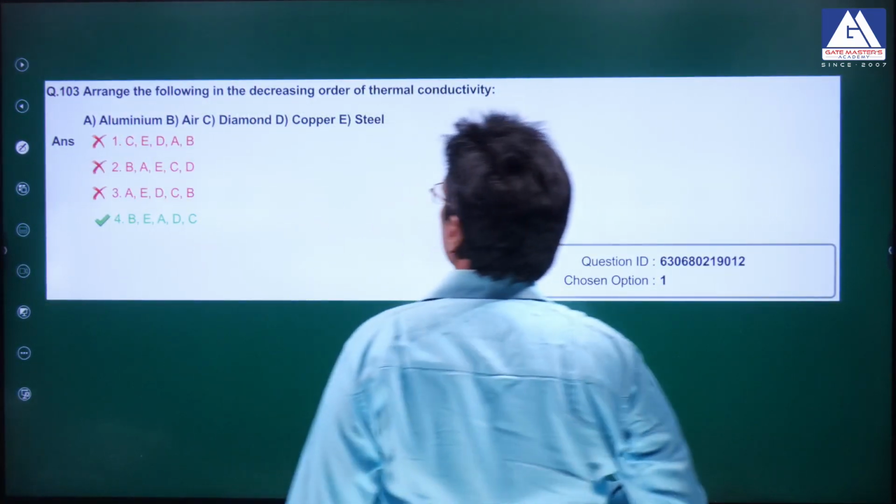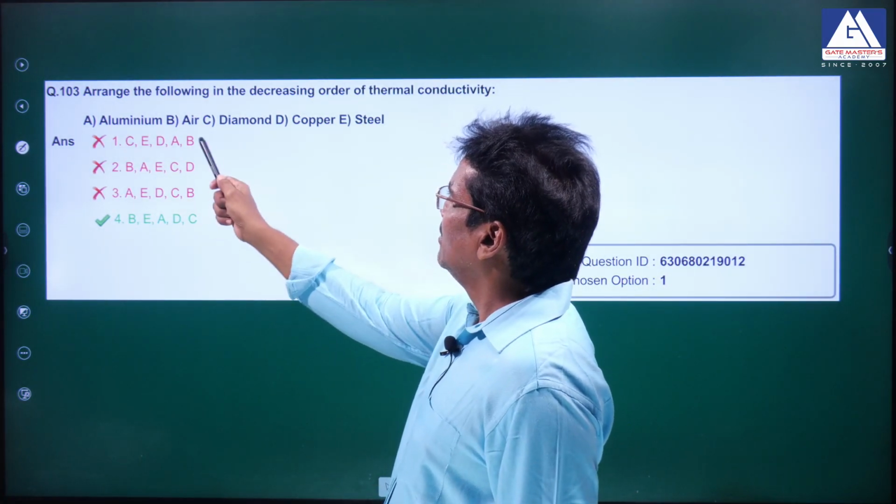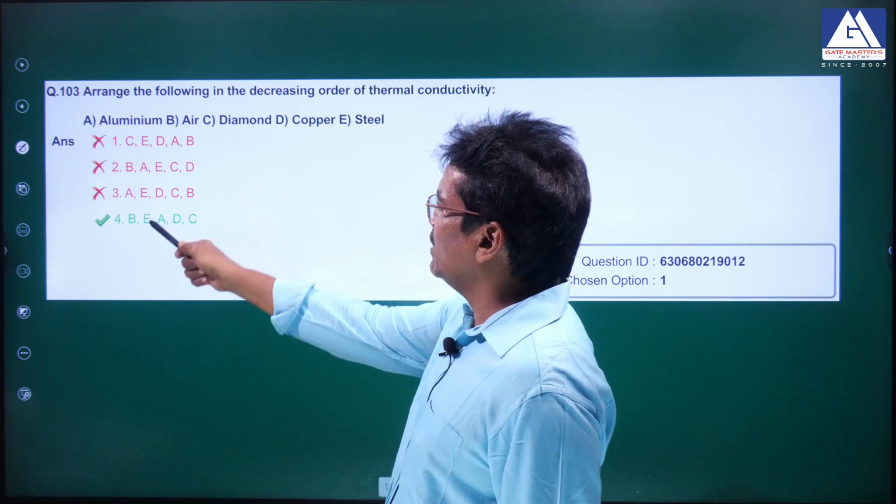Arrange the following in the decreasing order of thermal conductivity. Clearly it is given as decreasing, so according to what is stated